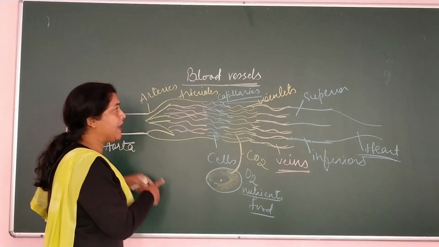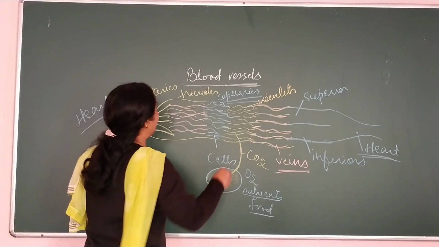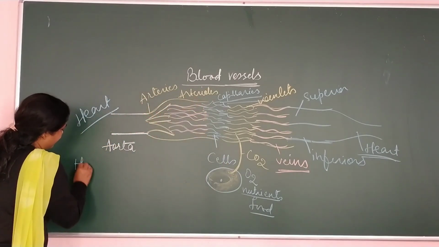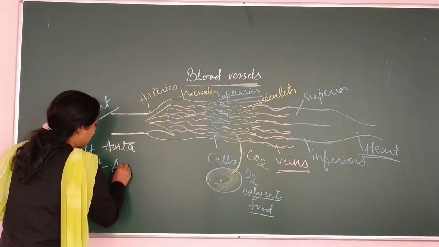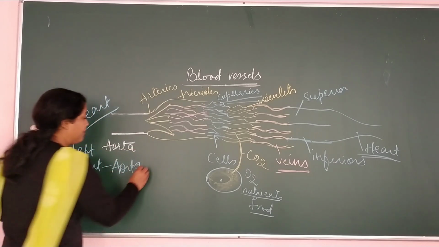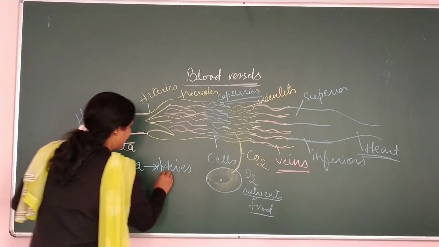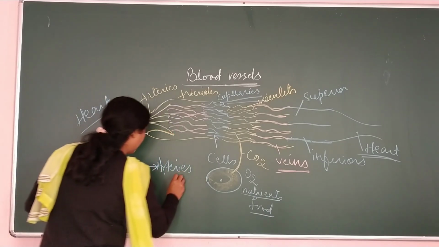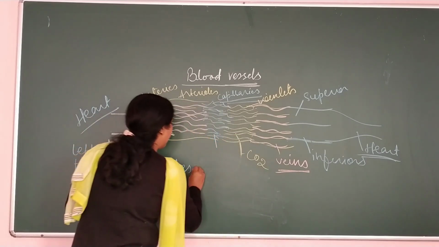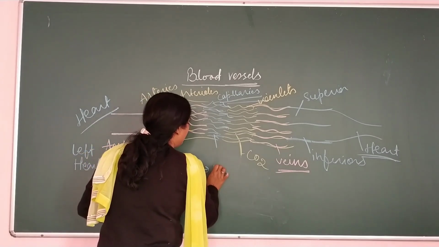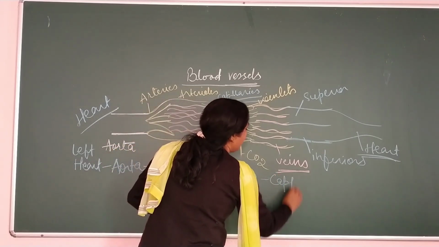So if I tell you to make the flow chart of this, it is very easy to make. How will we make this flow chart? First of all, we will write heart, that is the left part of the heart. What arises? Aorta. क्या बना? Aorta. This aorta gets divided into arteries, and then these arteries are divided into arterioles. ये arterioles में convert हो गए, and then it is divided into capillaries.